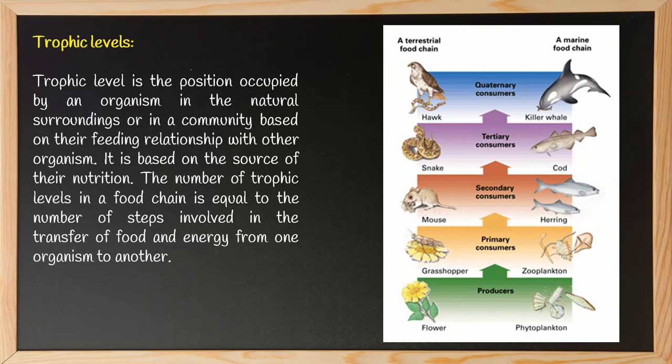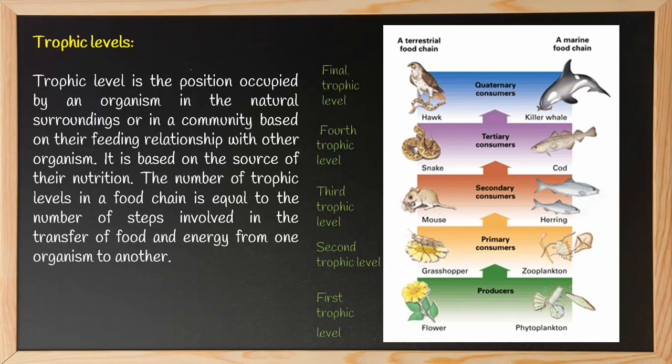The green plants are in the first trophic level, which are eaten by primary consumers. These primary consumers are in the second trophic level. Primary consumers are eaten by the secondary consumers. So, the secondary consumers are in the third trophic level. Secondary consumers are eaten by the tertiary consumers. So, the tertiary consumers are in the fourth trophic level.